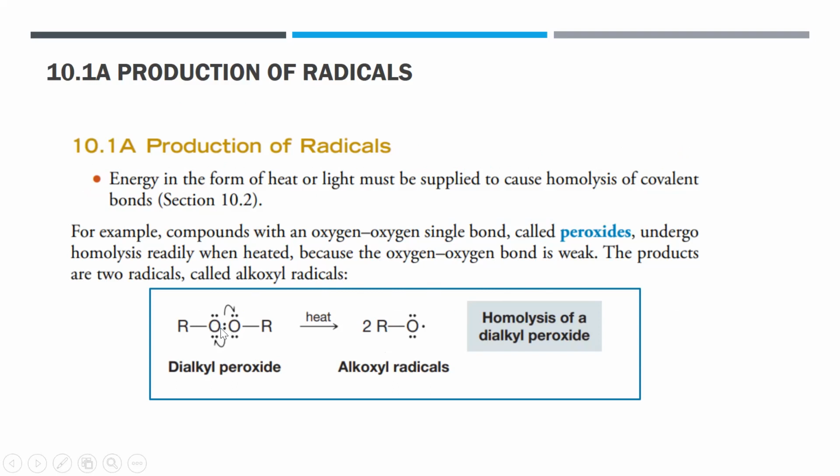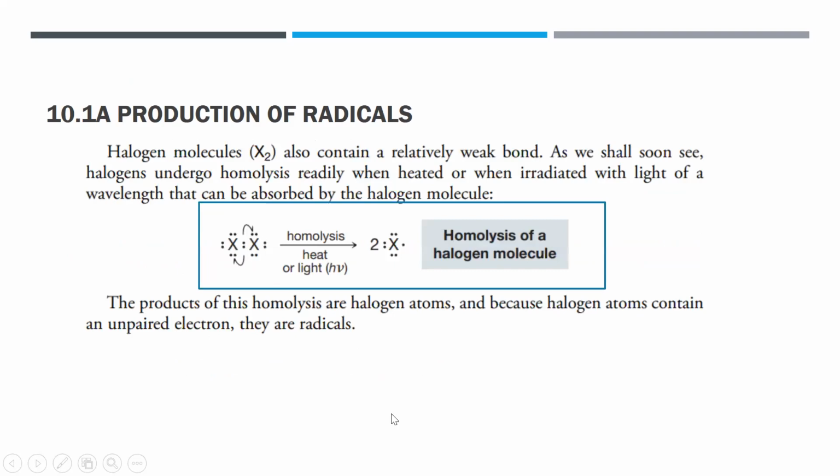So if they are sharing electrons with each other, both of the atoms will draw electrons to itself, so that the bond between the two is very weak. In the presence of heat, we can actually break that bond to produce our radicals. In the same way, when you have your halogens, just like your oxygen, they can also be electronegative atoms.